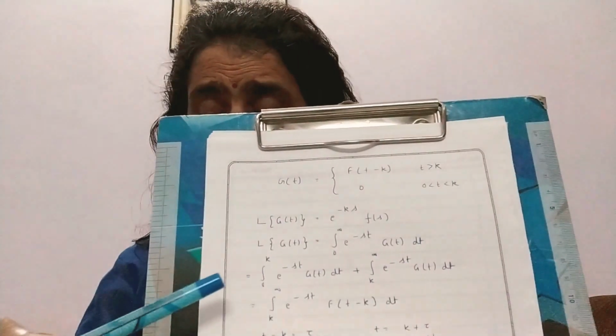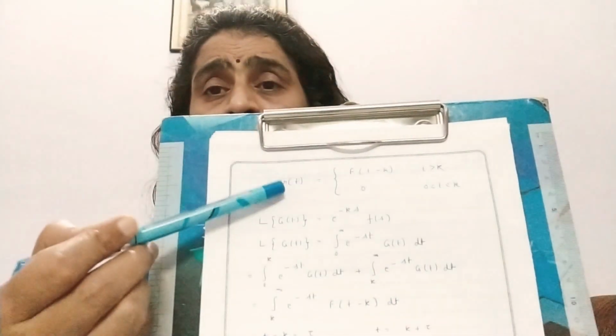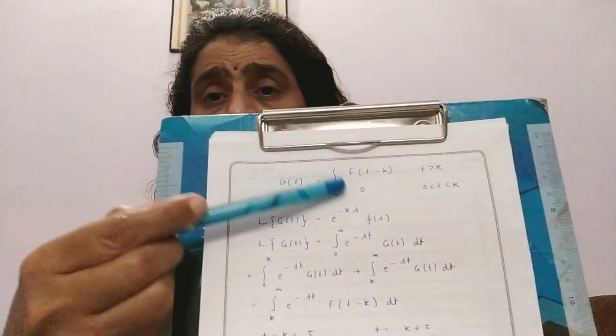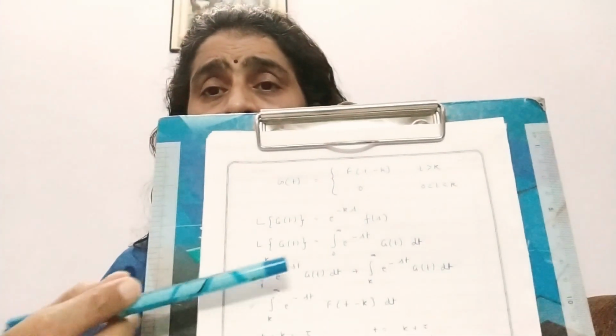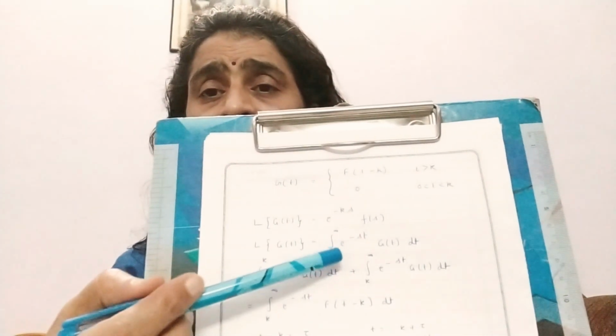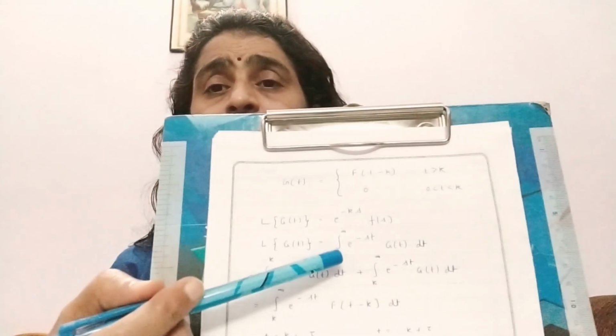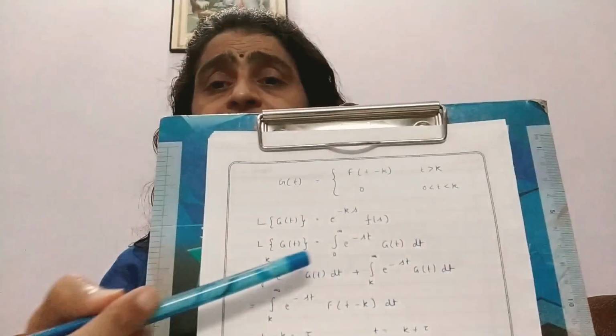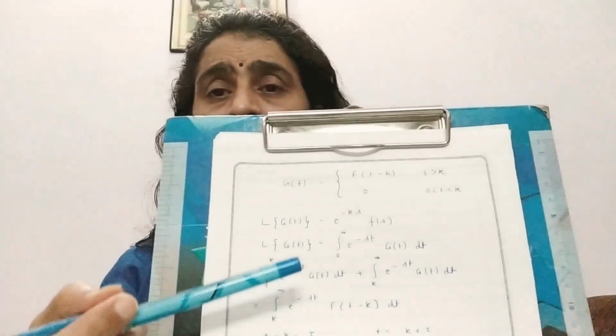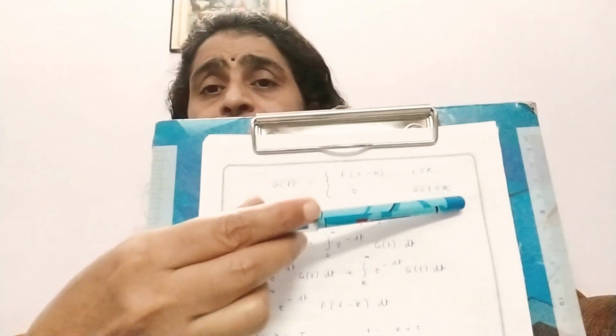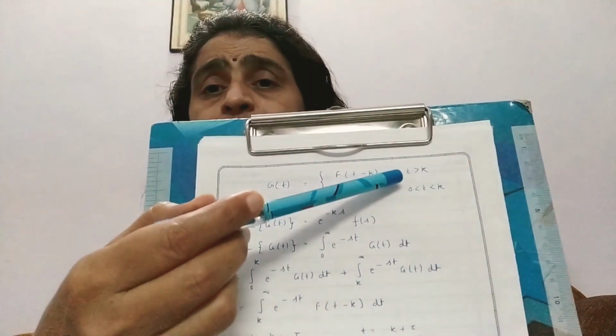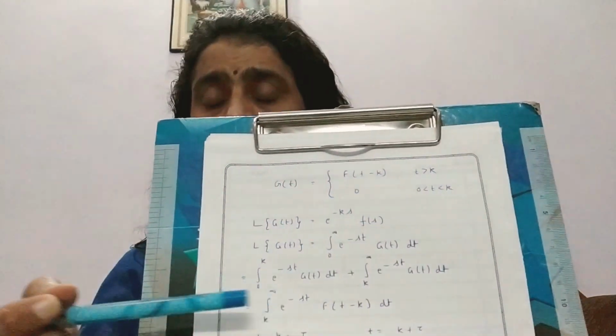Now we will use this statement, and the integration on the right hand side will be divided into two parts. One will be from 0 to k and the other from k to infinity.